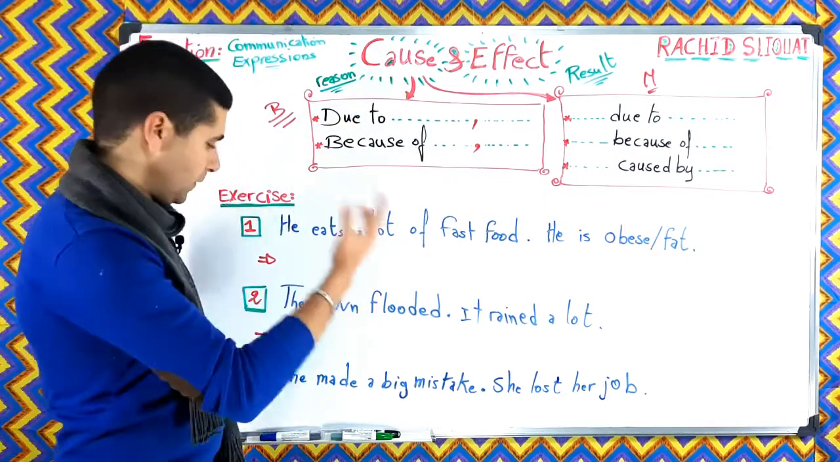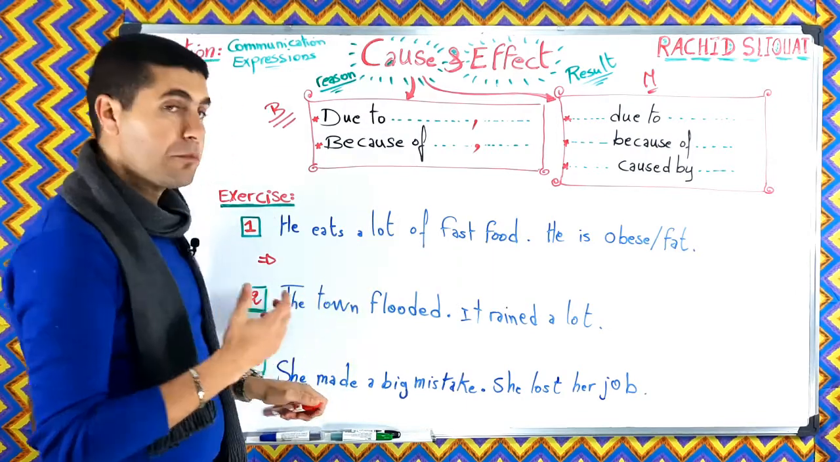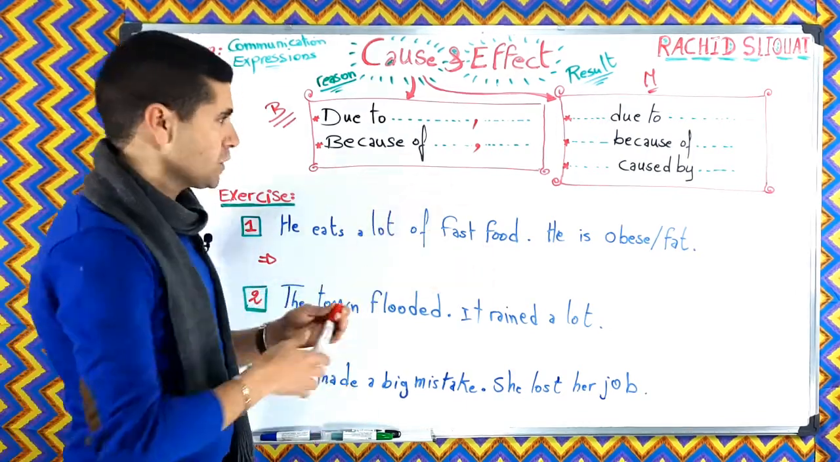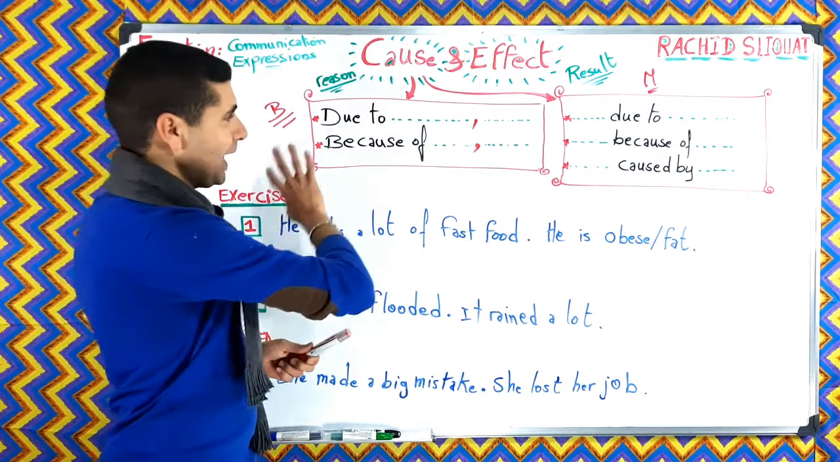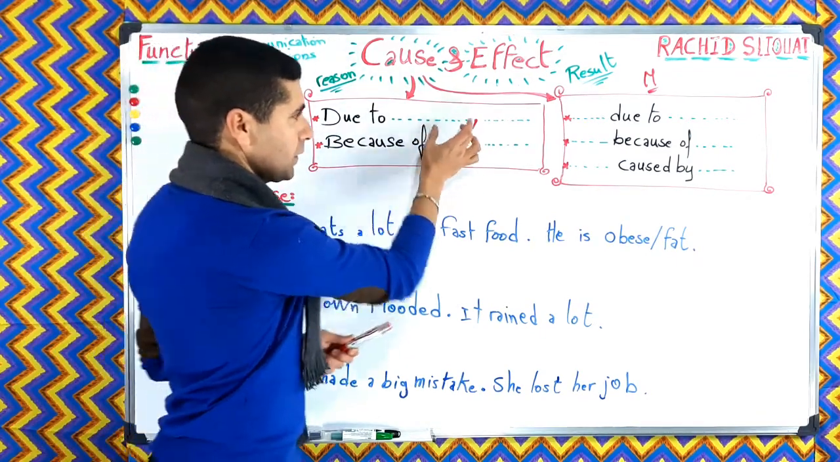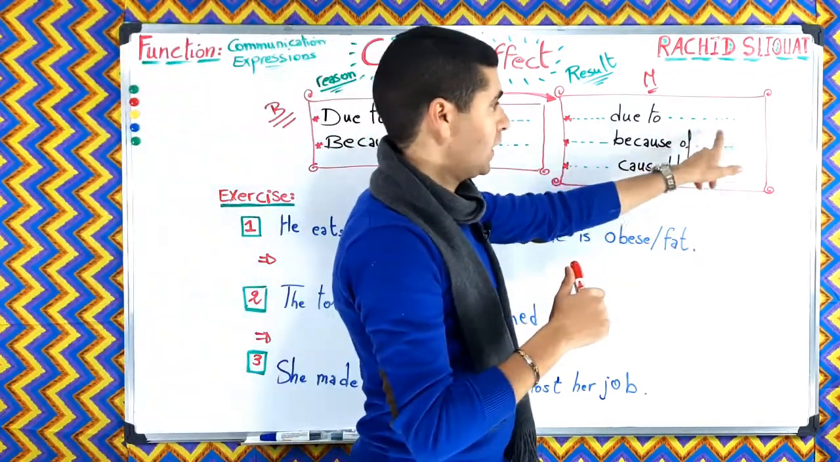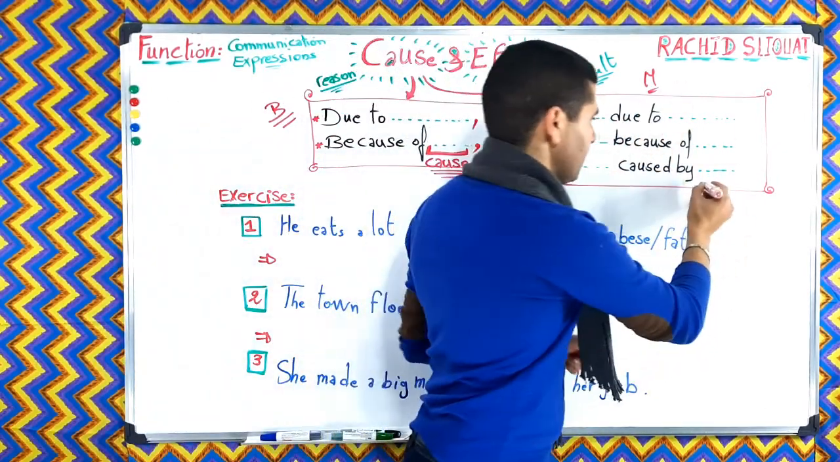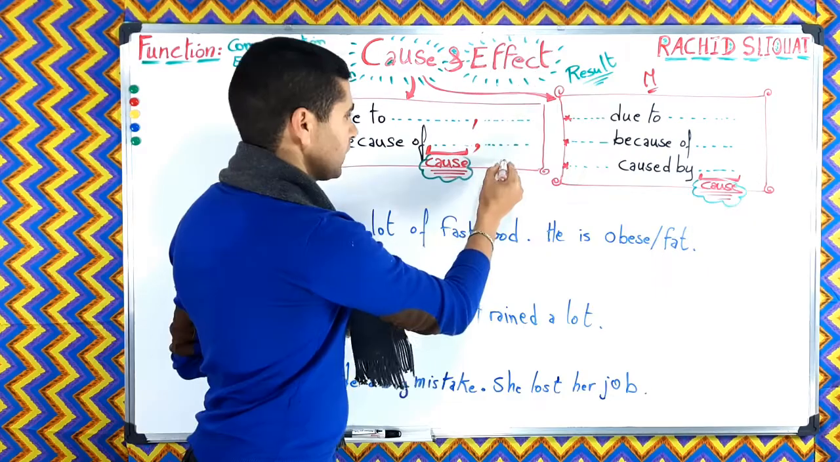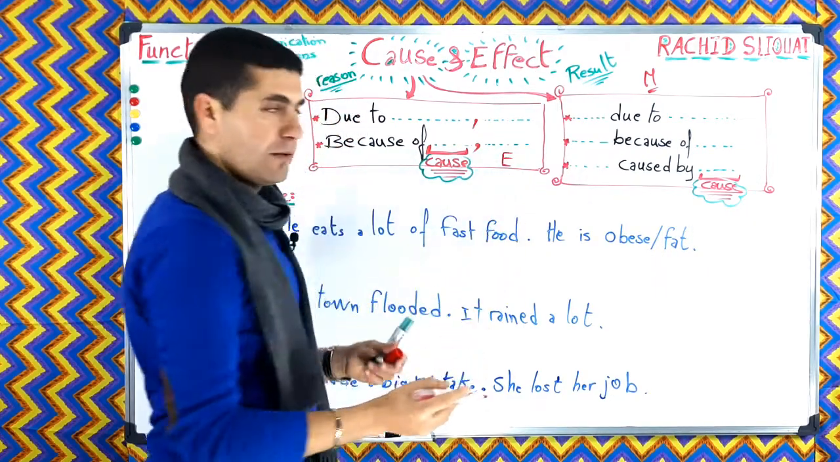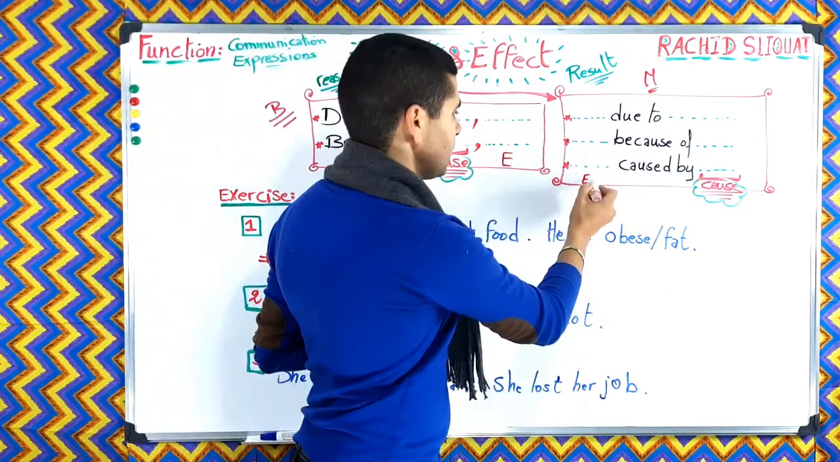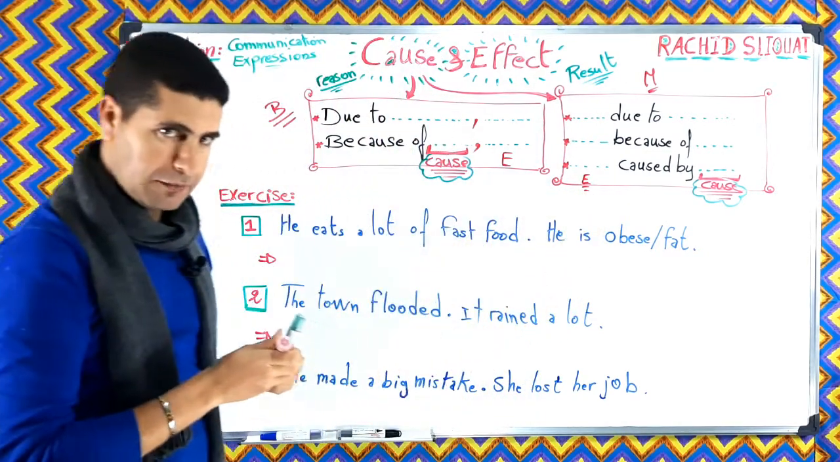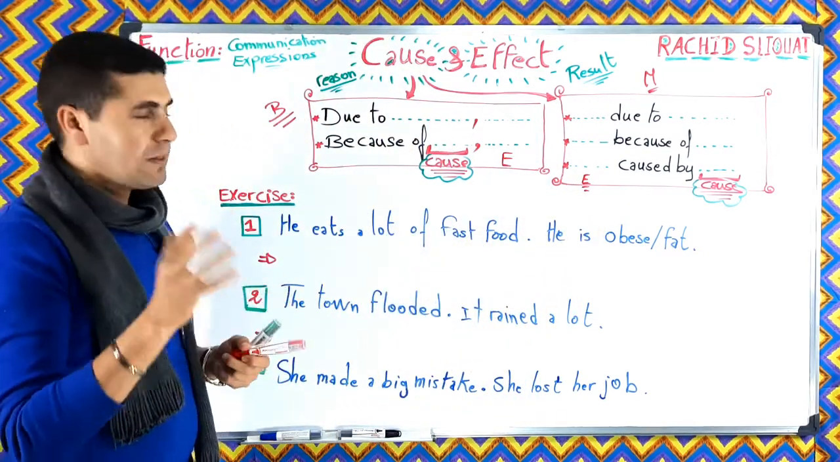And when I say to express the cause, this means that automatically they are followed by the cause. So the first part that comes after these words is the cause. And again, these words are followed by the cause. So here we are going to have the effect, and here again, this part is going to be the effect. All right, now this is number one.